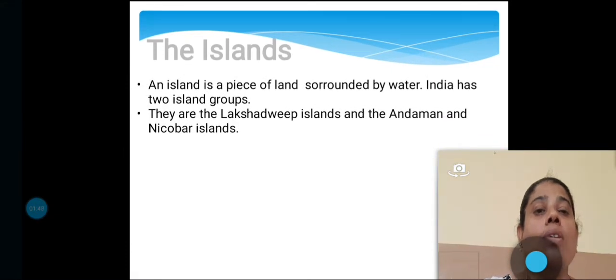Now about the islands. What is an island? An island is a piece of land surrounded by water. Our India has two island groups. What are they? They are the Lakshadweep Islands and the Andaman and Nicobar Islands.